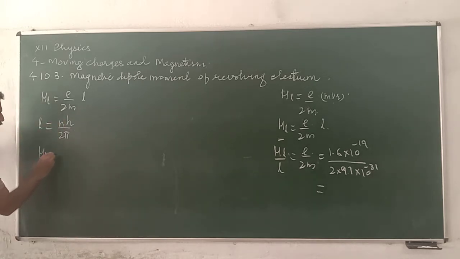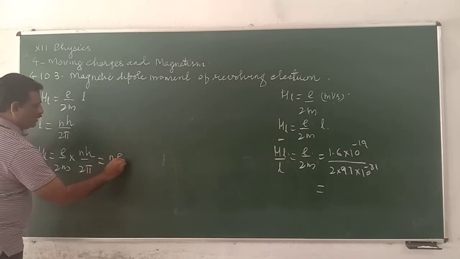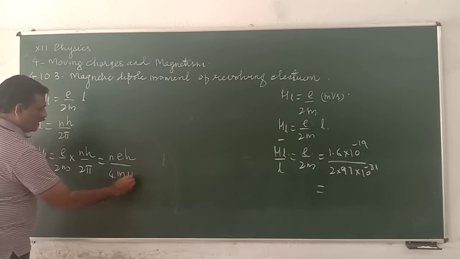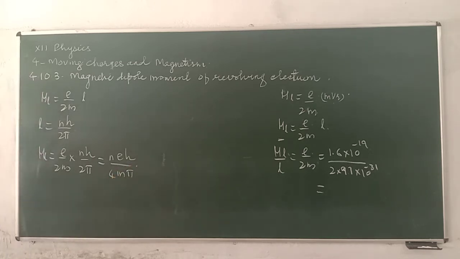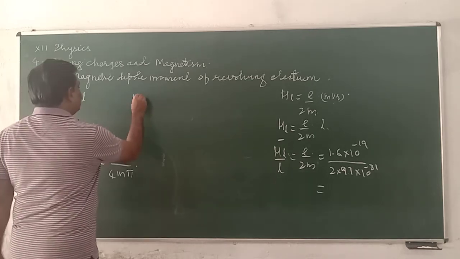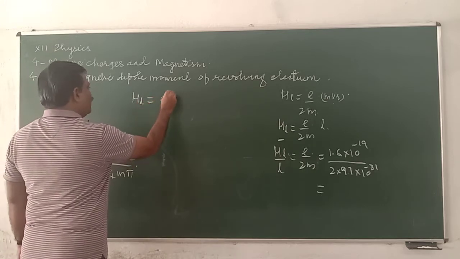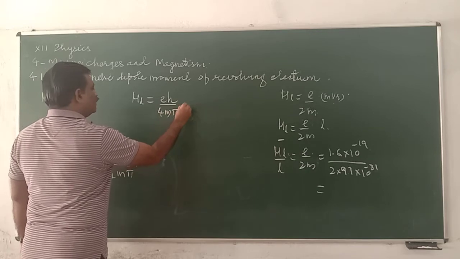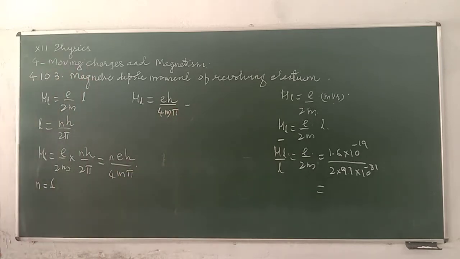Therefore, mu L is equal to e by 2m times n h by 2 pi, which becomes n e h by 4 pi m. For n equal to 1, if the electron is revolving in the first orbit, then mu L is equal to e h divided by 4 pi m.